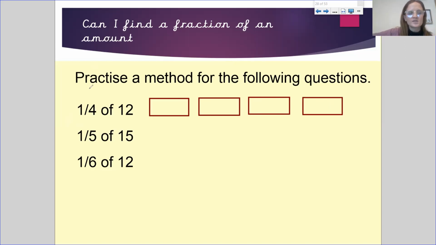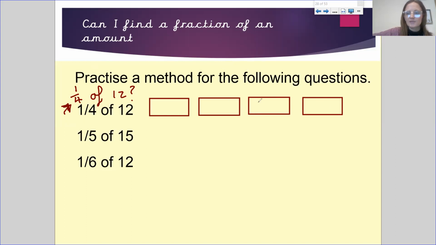The first question says, what is 1/4 of 12? I know from what we've said previously that the bottom number, the denominator, tells us how many equal groups we have. So it is 4 equal groups, which we've got. And the top number is how many of those groups we're going to look at.